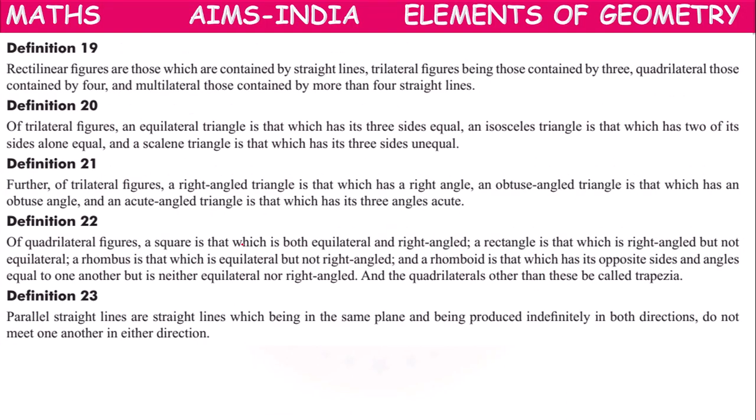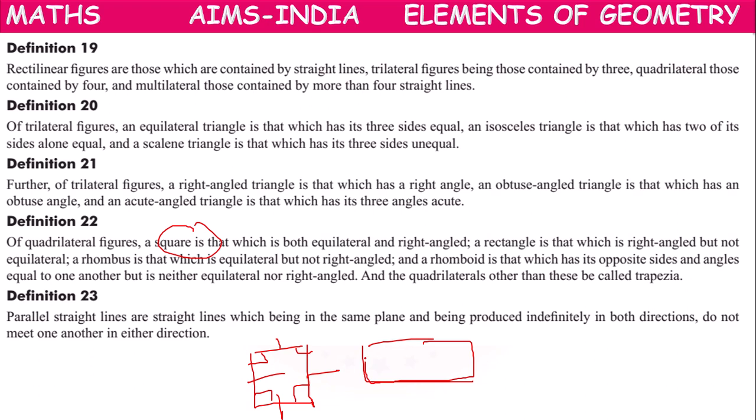Like that, he told about square. All sides are equal. All angles are 90 degrees. He told about rectangle. All sides are not equal, but all angles are right angles. Because all angles are right angles, opposite sides will be equal.